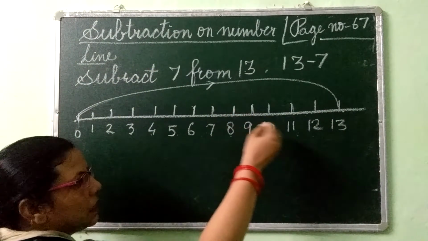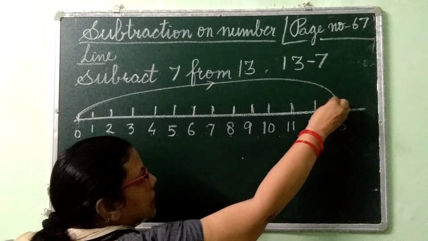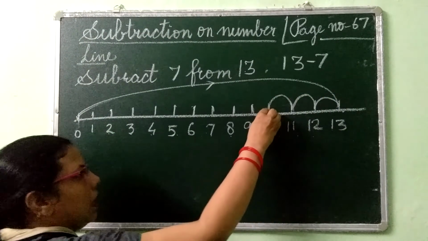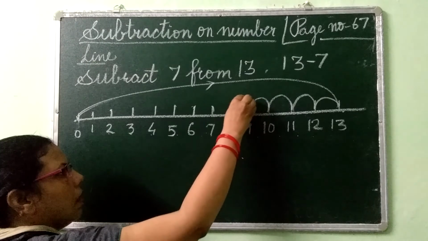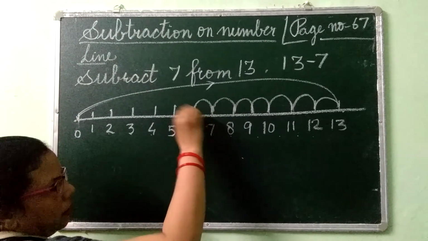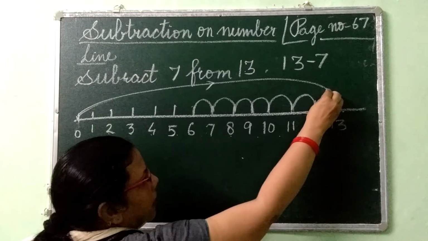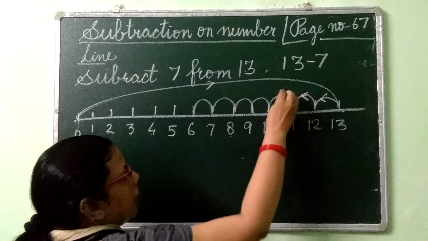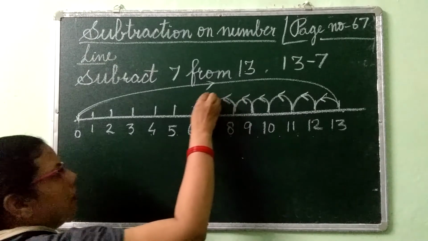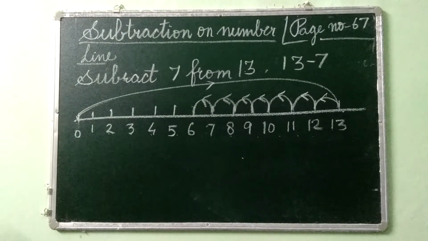Now, come back 7 steps. 1, 2, 3, 4, 5, 6, 7. Because you are moving in this direction, you have to make the arrow this way. Clear, children? So, you have moved 7 steps and you reach 6.